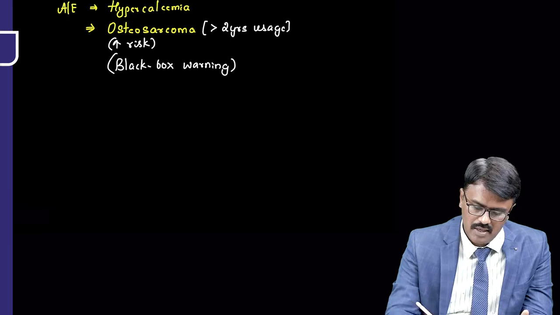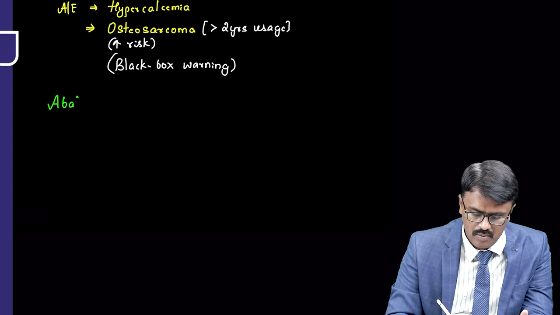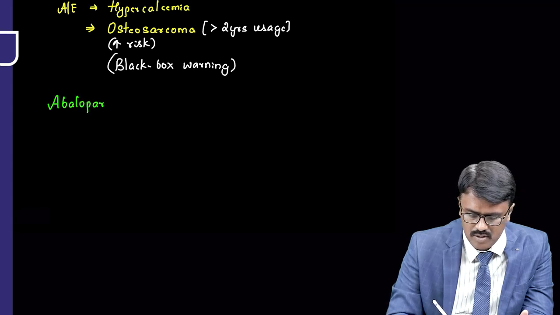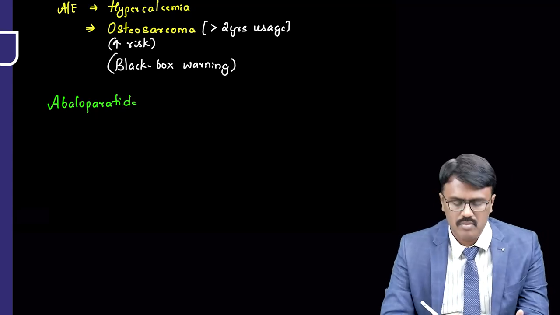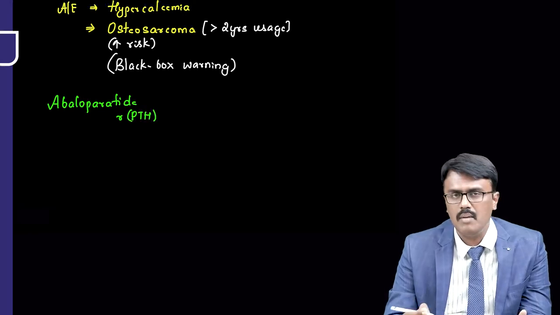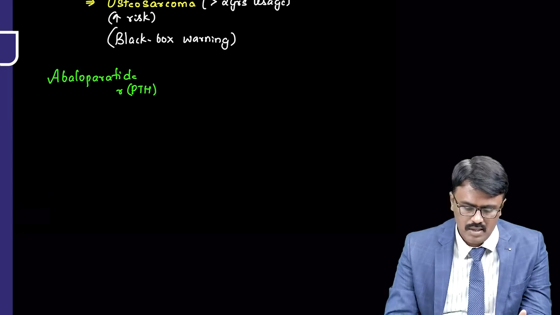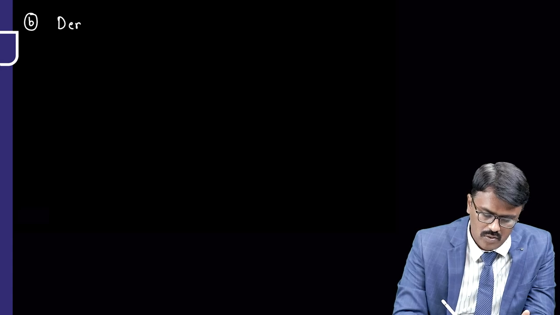Similar to that, we have another recombinant parathormone drug, a new drug called abaloparatide. So similar to that, a new drug, and it's also recombinant parathormone. The name is abaloparatide. So once we have discussed this drug, let us move on to the next one. And that is called denosumab.